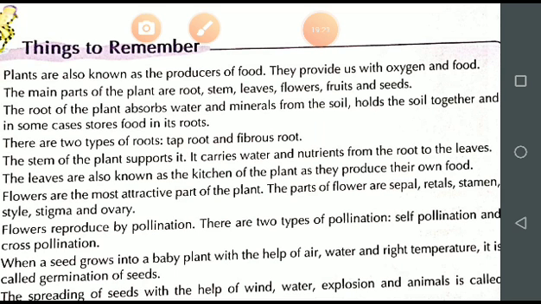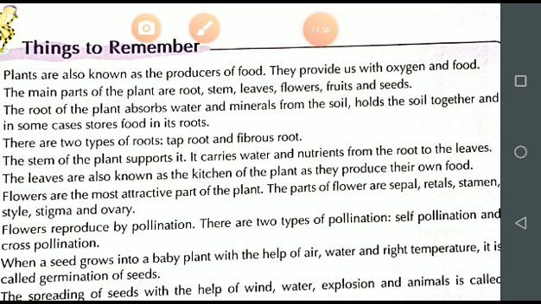Students, when I showed you the parts of the plant in the diagram, I already explained that it is divided into two parts, root and shoot. So what is root?